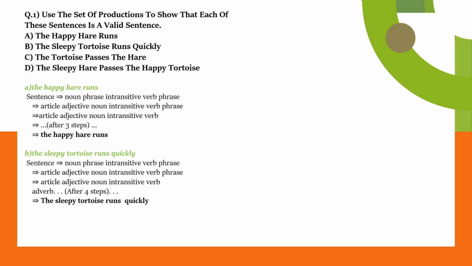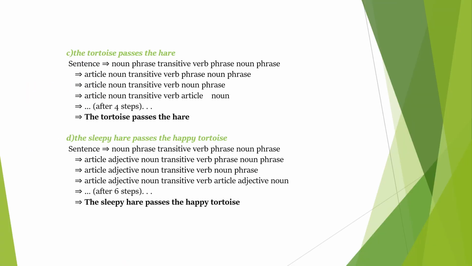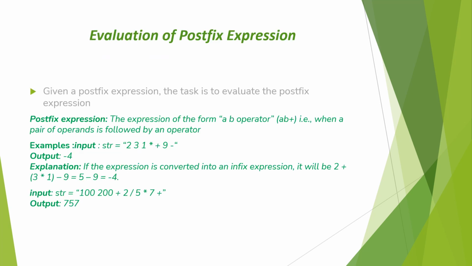And then the next is the sleepy tortoise runs quickly. A noun phrase, intransitive verb phrase: article, adjective, noun, intransitive verb phrase. Our third is the tortoise passes the hare: noun phrase, transitive verb phrase, noun phrase. So it is a valid sentence. The sleepy hare passes the happy tortoise: noun phrase, transitive verb phrase, noun phrase.